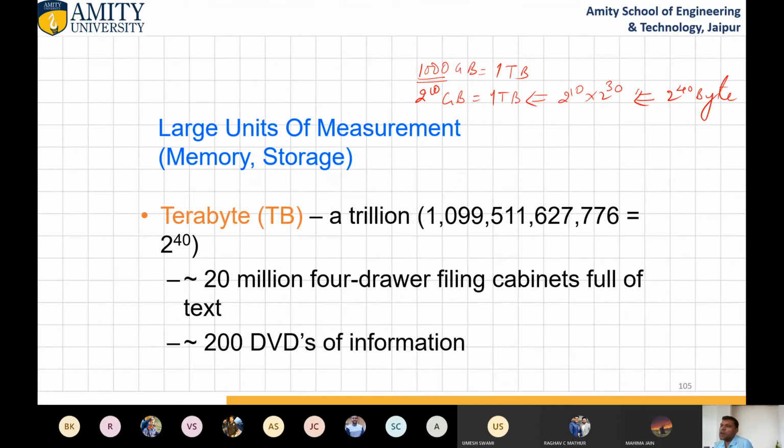In 1 terabyte, how many megabytes are there? 2 to the power 20 into 2 to the power 20 MB. So 2 to the power 20 MB equals 1 terabyte. Clear? 1000 gigabyte equals 1 terabyte, but 2 to the power 20 megabyte equals 1 terabyte.